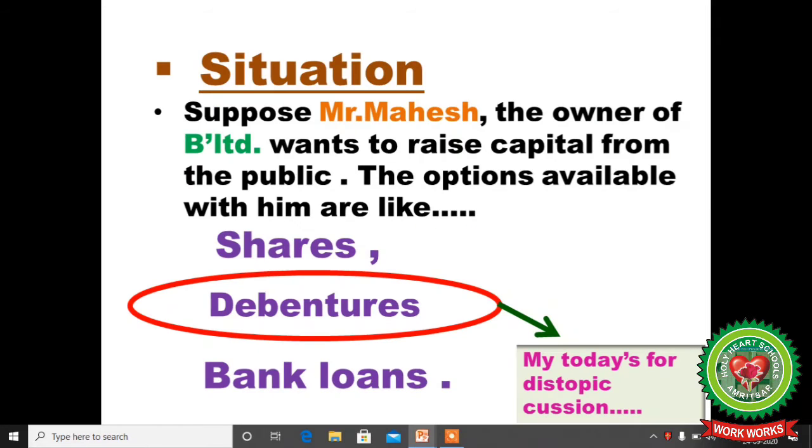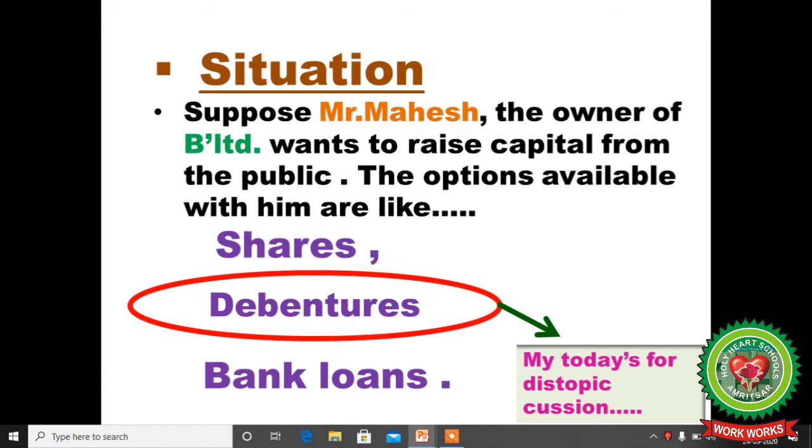First of all, have a look at one situation provided to you to understand debentures. Suppose Mr. Mahesh, the owner of B Limited, wants to raise capital from the public. The options available to him are three: shares, debentures and bank loan.